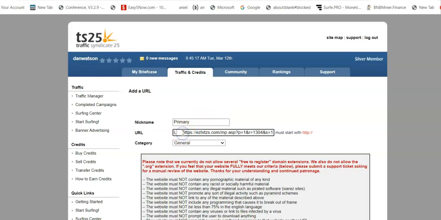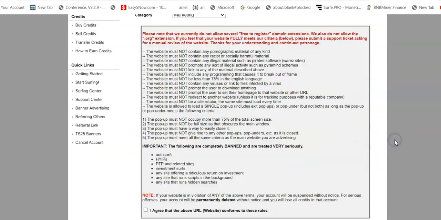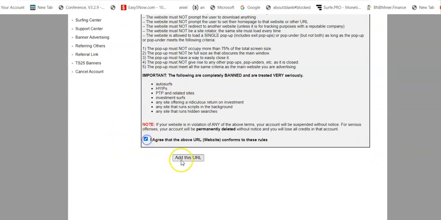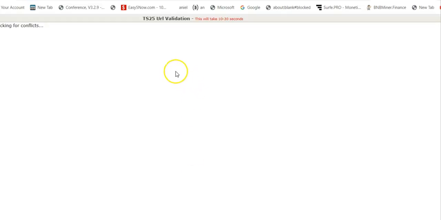There we go. Oh, it doesn't want the S. They just want it with HTTP. All right, and then we do need to select a category, which I think I'm going to do marketing. Yes, we agree to the terms of service. Add this URL. And remember, I do need to validate this, so I'm going to click this little red X in order to validate it. It's going to open this up in another tab where it's going to check for conflicts. This says it takes between 10 and 30 seconds.